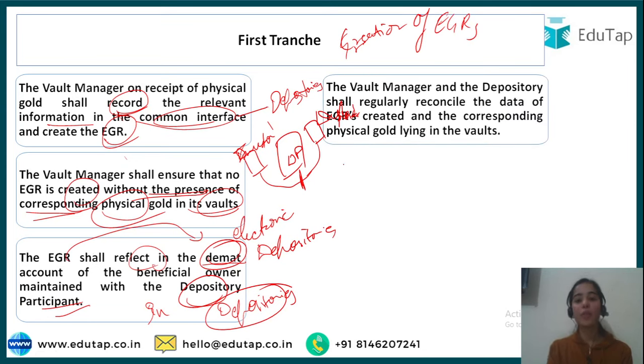The vault manager and the depository shall regularly reconcile the data of EGRs created and the corresponding physical gold lying in the vaults. So the vault manager and the depository are the ones that have to recheck the data, that the EGRs that are being created are equal to the physical gold lying in the vaults. So they have to regularly check it, and regularly means what will be told by the SEBI in the later periods. Okay, in the later time, the SEBI will tell that after 1 month, after each week you have to check. So the vault manager and the depository both will be rechecking the data regarding the EGR's creation and the physical gold that is lying in the vault.